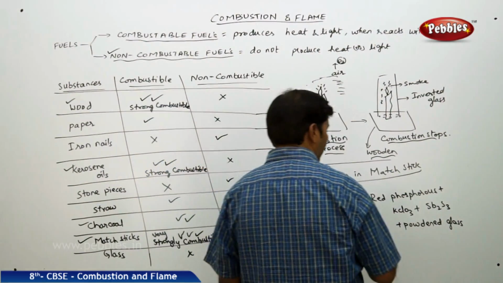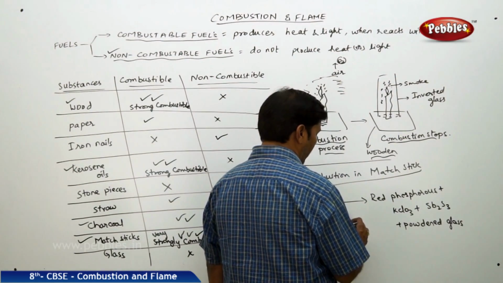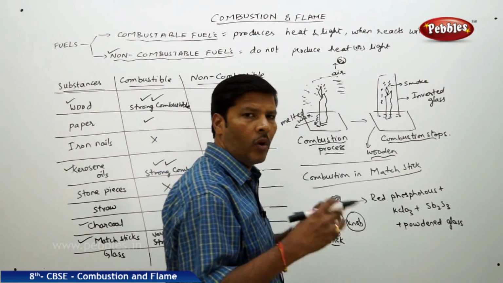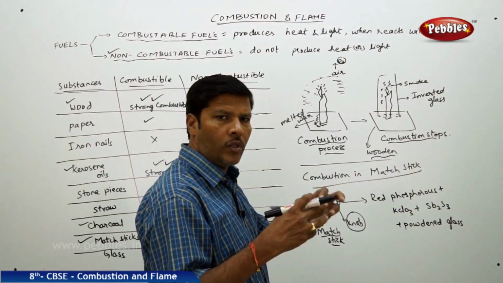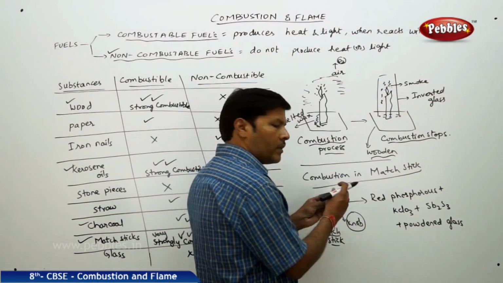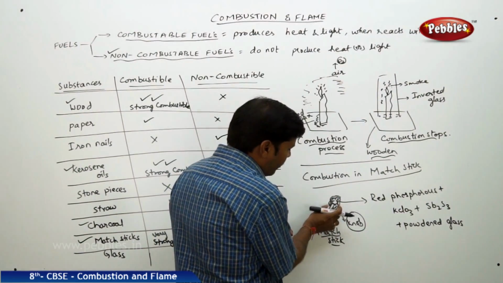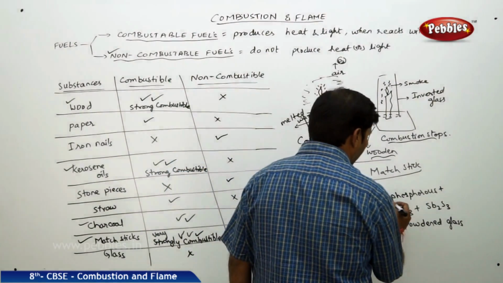So here you can see the knob of the matchstick. This is a small knob-like thing. This is a chemical knob. Actually that knob is filled with different chemicals. It's just like a scotch mixture which is prepared in the form of a paste, and it is put on the support of this small wooden stick. And in this stick right now we are finding that there is red phosphorus.